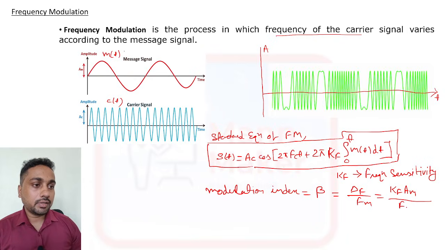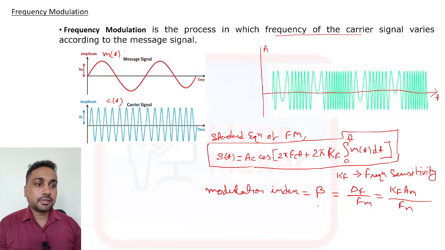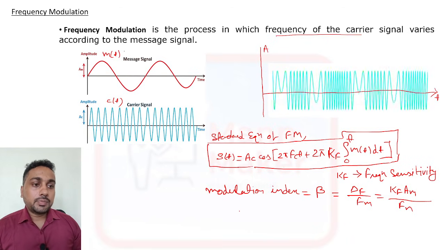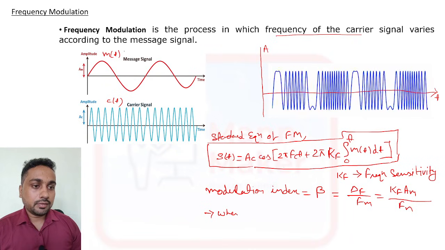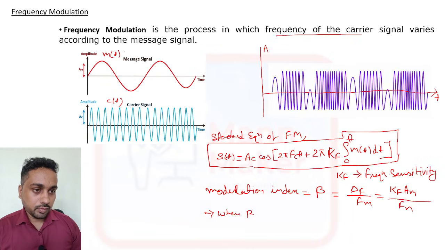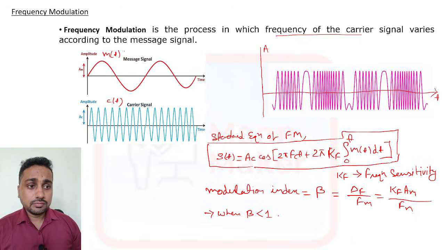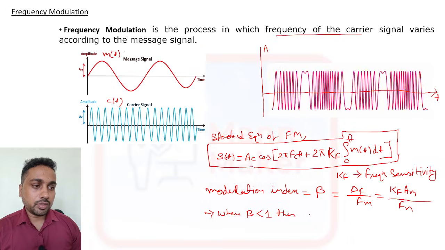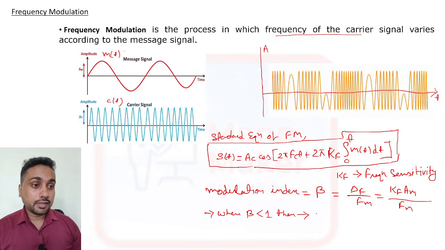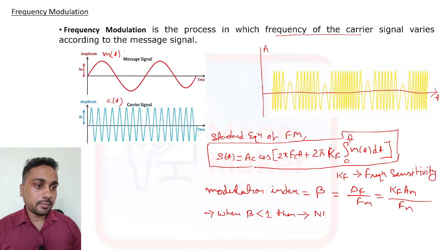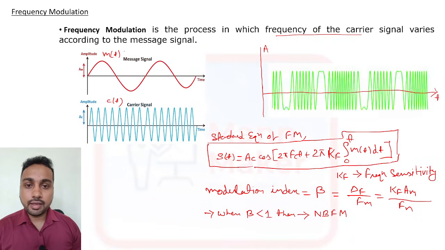Then this is divided by fm, so this is what beta. When this beta, here also two conditions are there. When this beta, which means the modulation index, is less than 1, then it is called NB-FM, that is narrow band FM.